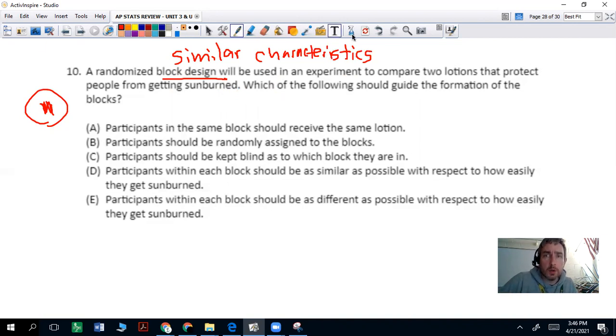So we're trying to compare two lotions. The lotions themselves are the treatments. So if you're doing a treatment, those treatments cannot be the block.